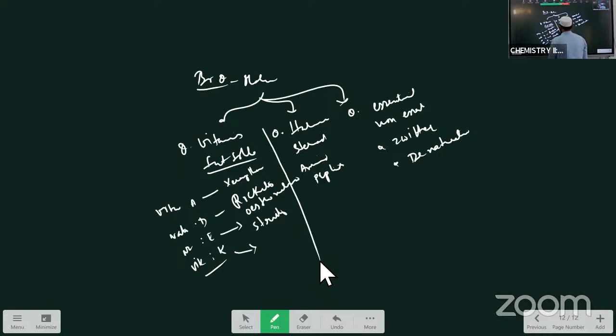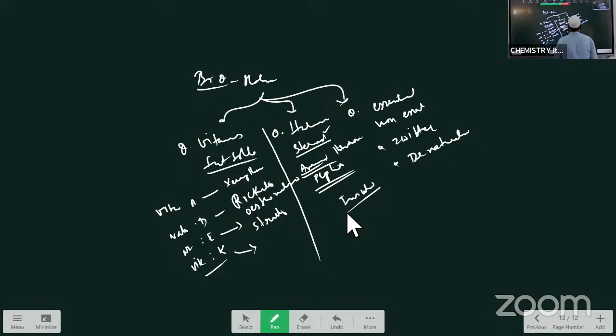Hormones, based on the structure, are classified into three types. Steroidal structure ones are steroid hormones; if there is no steroid structure, they are called non-steroid hormones. In that, amino acid hormones and peptide hormones come. In steroid hormones: adrenal hormones, estrogen, progesterone, male and female sex hormones are examples for the steroid hormones. Thyroxine is the example for amino acid hormones. Insulin is an example for the peptide hormones. Okay, so what is the function of insulin? It controls the carbohydrate metabolism. Thyroxine controls the metabolic activity.